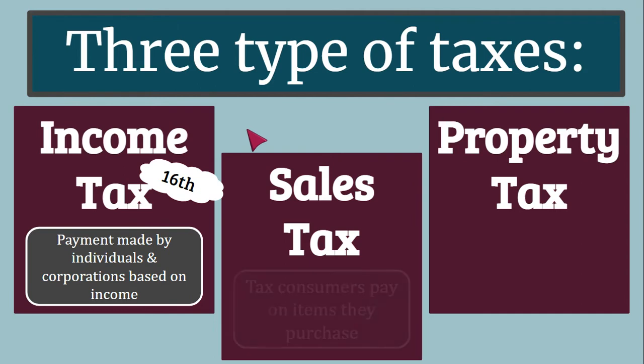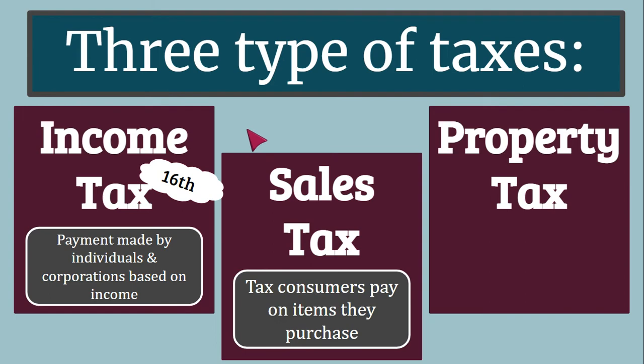A sales tax is the tax that consumers pay on items they purchase. So you, as a consumer, when you go to Target or Walmart or anywhere else and you buy something, you pay a tax on that. That's why something can say that it costs 99 cents and you end up paying $1.04. That extra 5 cents is the sales tax that you're paying.